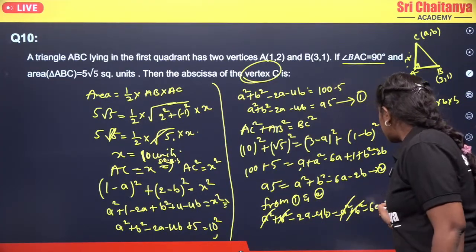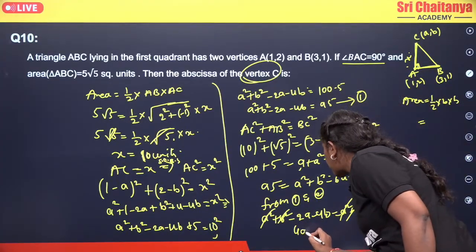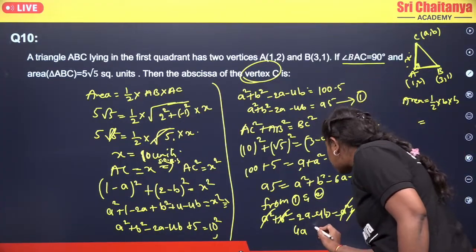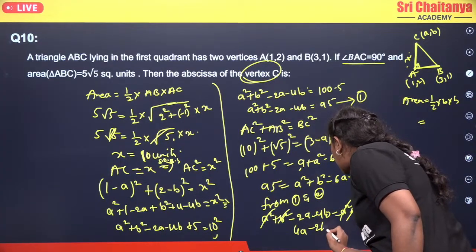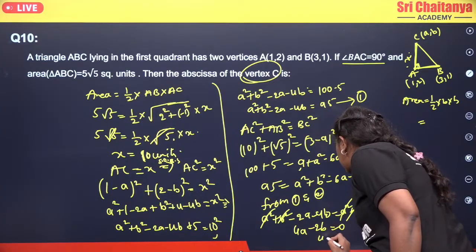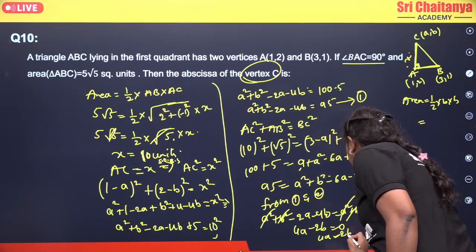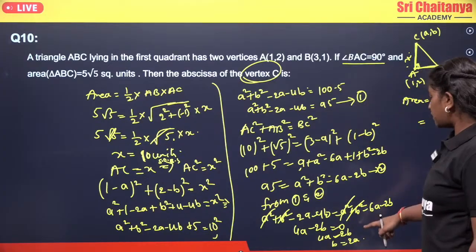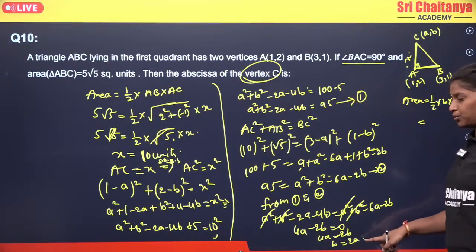So that becomes 6a minus 2a, 4a, and minus 2b crossing over equals plus 2b minus 4b. So that becomes minus 2b equals 0. It means 4a equals 2b, and b equals 2a. Okay, so here we got b equals 2a.